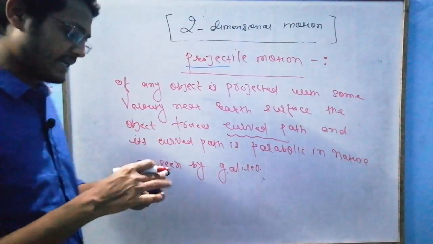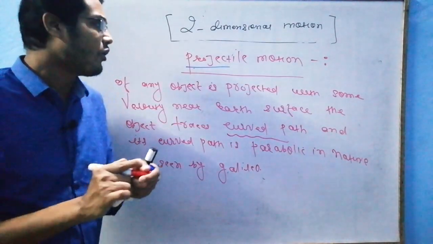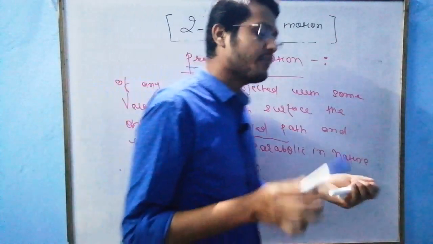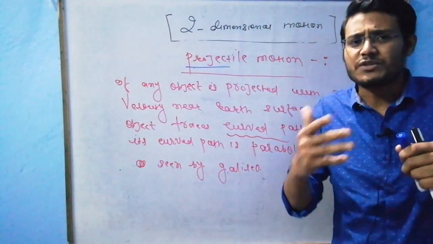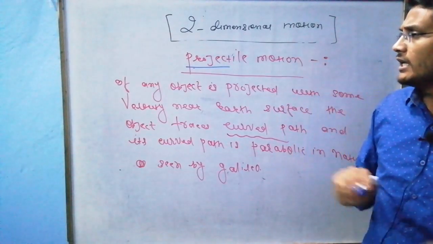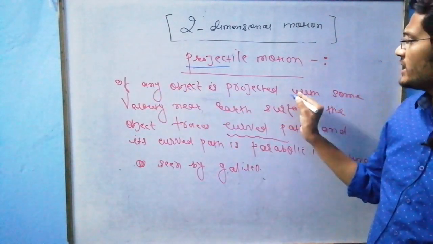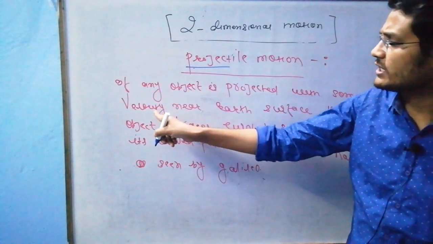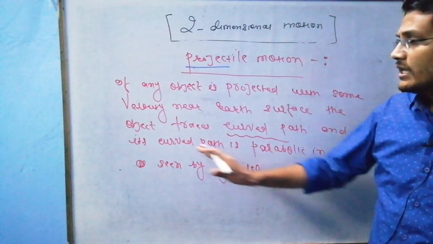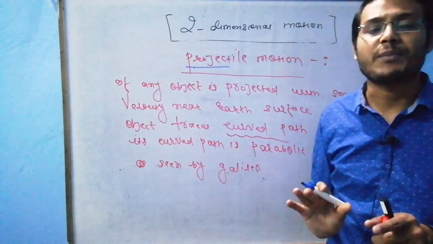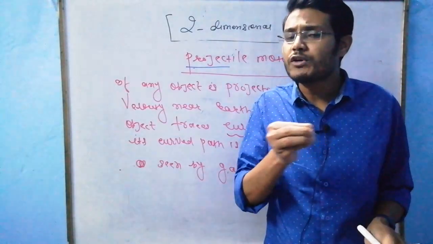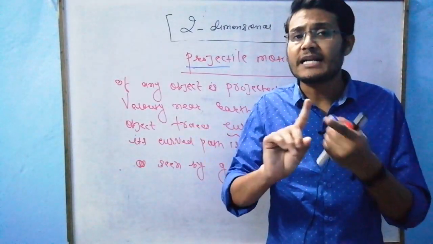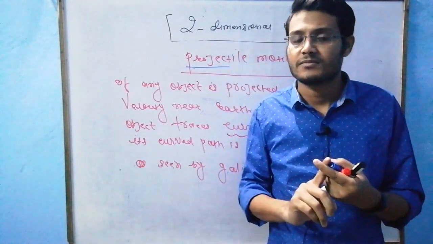Just understand, sir, this is the definition of projectile motion. In this chapter there is no theory, sir, but I am just giving it a feel. If any object is projected with some velocity near Earth's surface, the object traces a curved path. Sir, one thing I told you: if I am moving on a straight line, that means it is a linear equation.